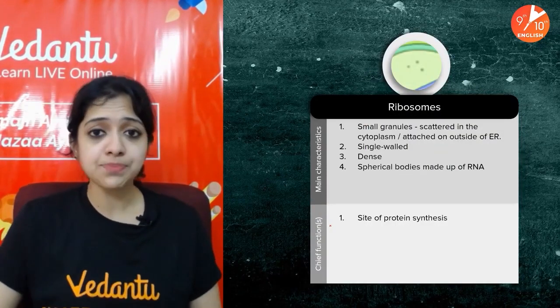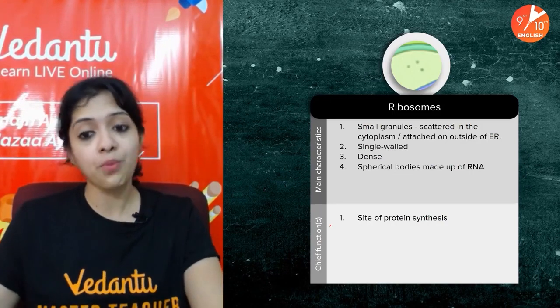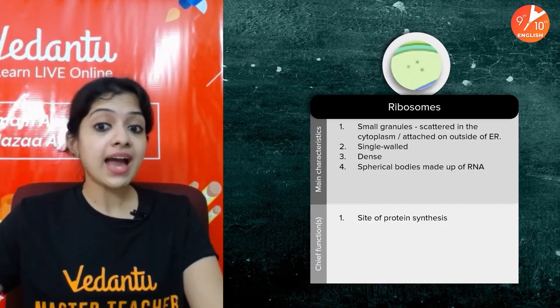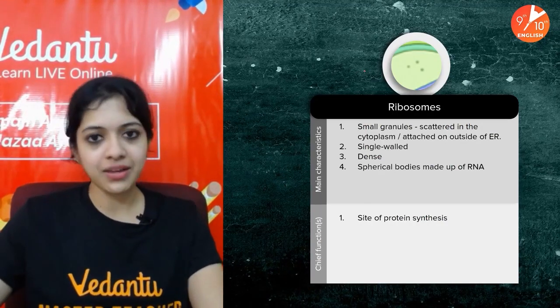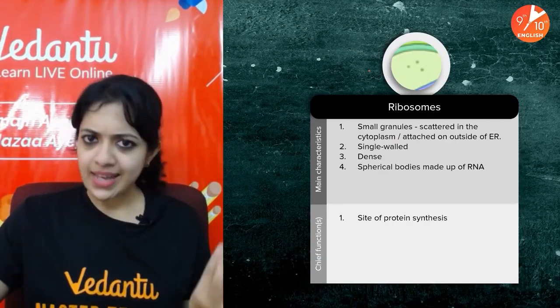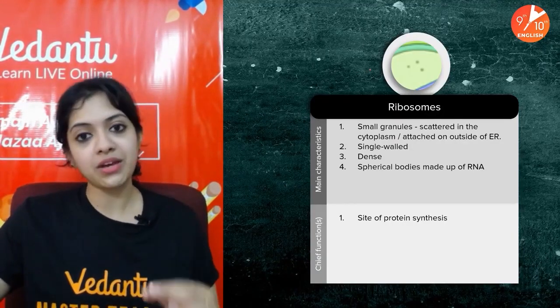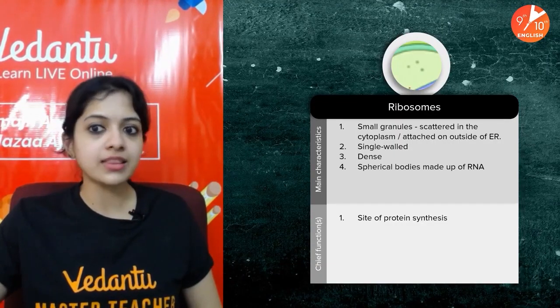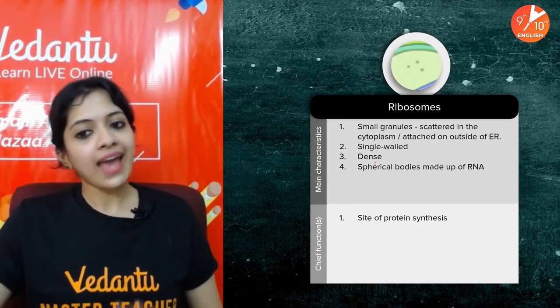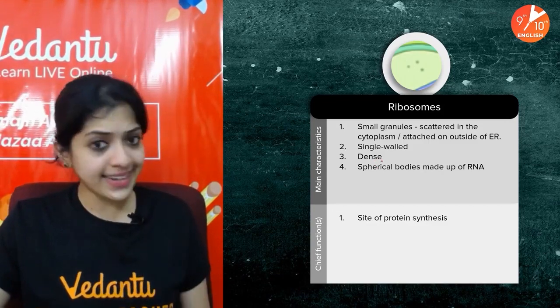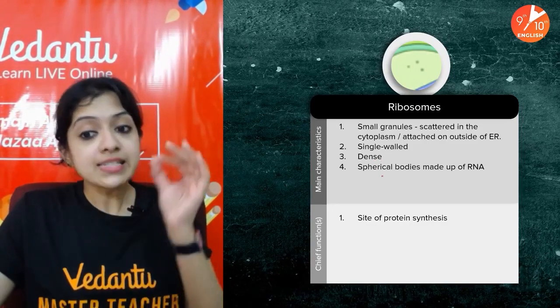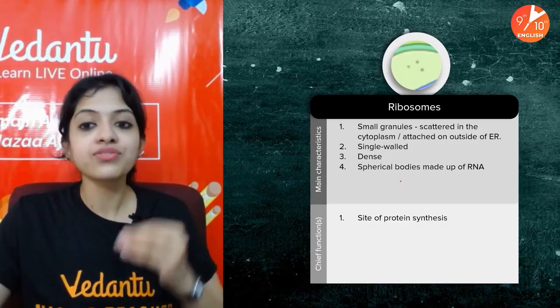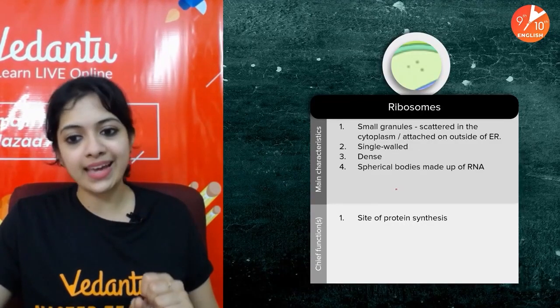Okay, now comes the ribosomes. I have mentioned this as part of the endoplasmic reticulum also, but those were attached to the endoplasmic reticulum. In addition to those attached ribosomes, there can also be ribosomes which lie scattered freely in the cytoplasm, as you see in this picture. They are dense organelles, spherical bodies made up of RNA, which is a type of nucleic acid.